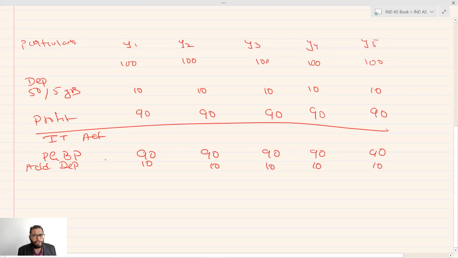Once you have added your depreciation back, you are allowed the depreciation as per the Income Tax Act. Now let's assume here the depreciation as per the Income Tax Act is only available for 3 years. You need to depreciate the whole asset in 3 years, or let's say 4 years.